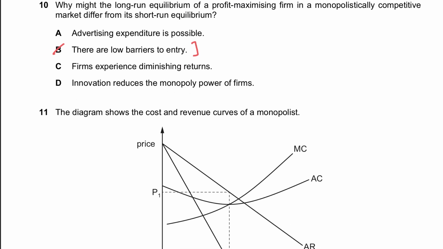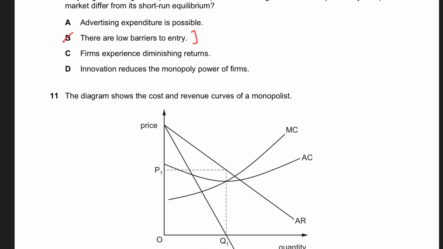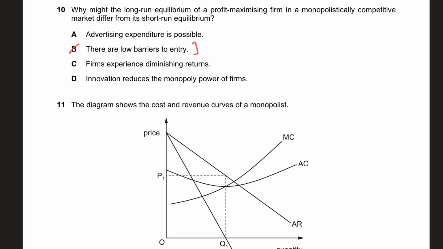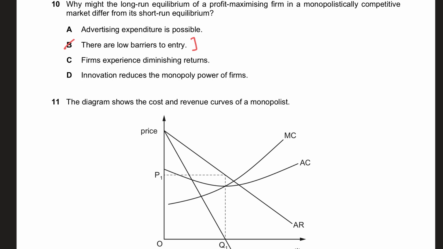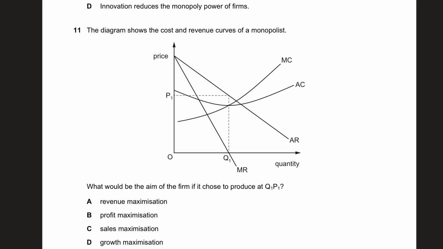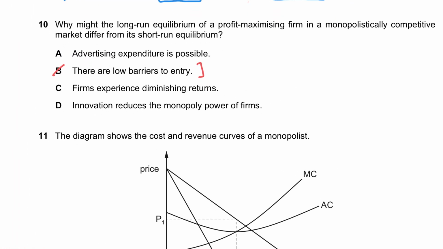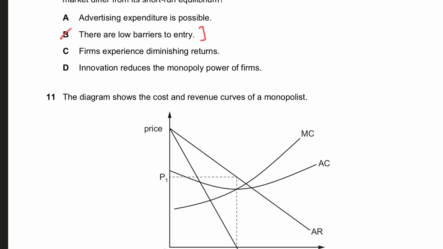Now guys, do not mix monopolistically competitive markets with monopoly, because monopoly has strong barriers to entry, and monopolistic competition has low or no barriers to entry. I can also look at the other options. Advertising expenditure is possible, that's probably true, but that's not the reason why the long run and short run will differ. Innovation reduces the monopoly power of firms. We are talking about monopolistic competition, so that's not true. So B is the best answer in this case.